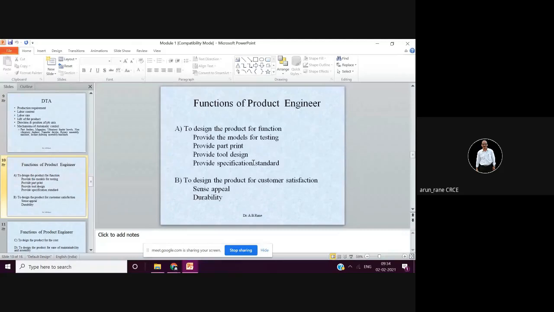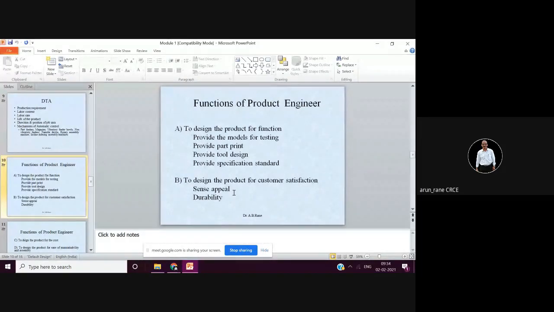Then the next function is to design the product for customer satisfaction. Customer satisfaction is the most important. Customer is the king. Whatever the customer says, he is right. Many times, especially for children, and even for adults also, the most important thing is sense appeal. Sense appeal means appearance. How the product appears.